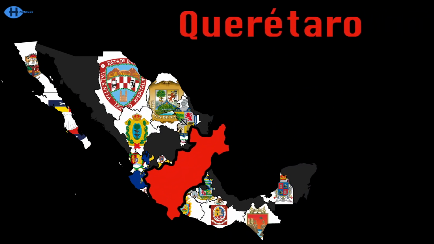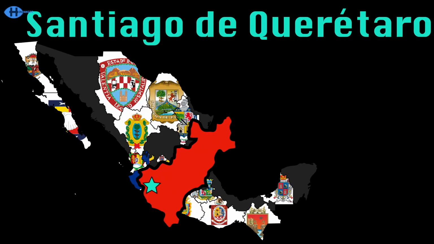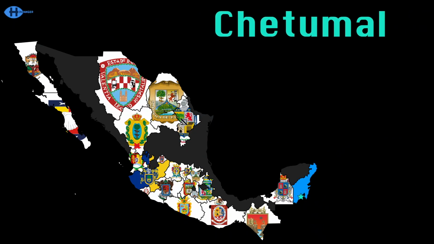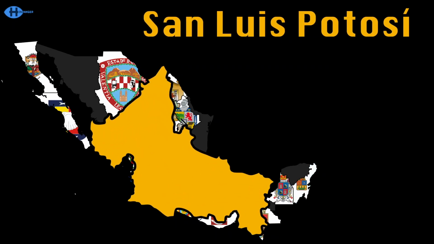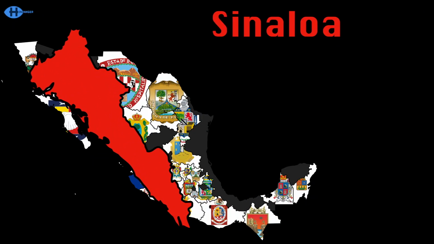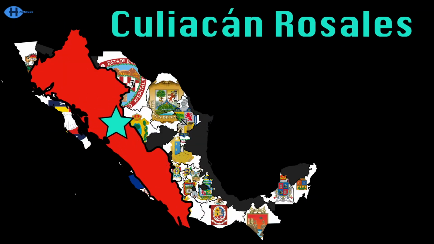The state is named Querétaro. Santiago de Querétaro is its capital. Quintana Roo is home to Cancun. Chetumal is the capital in this too. San Luis Potosí is here, you can see. The capital's also San Luis Potosí. Sinaloa is a cool state, it don't miss. The capital's named Culiacan Rosales.